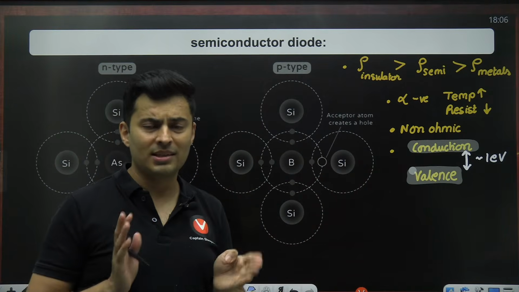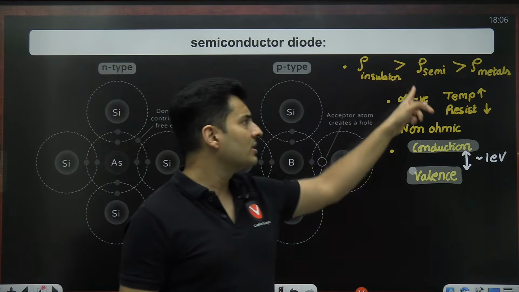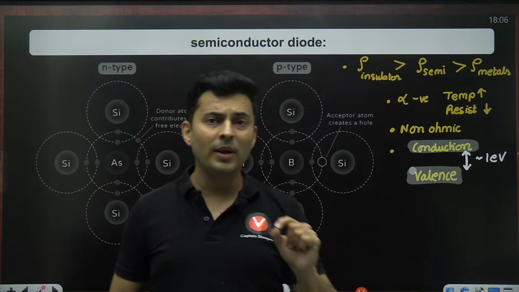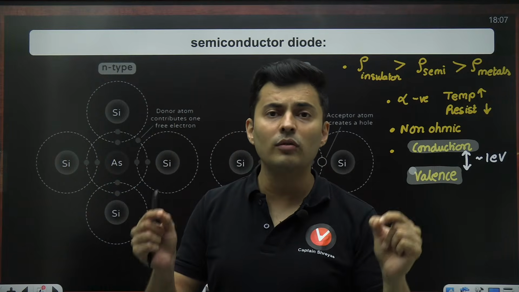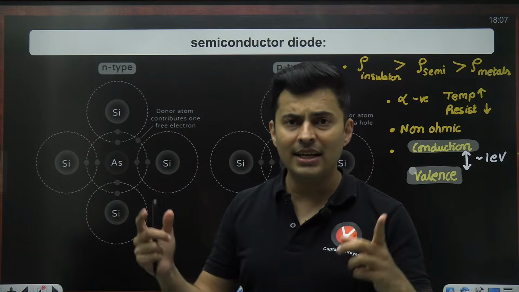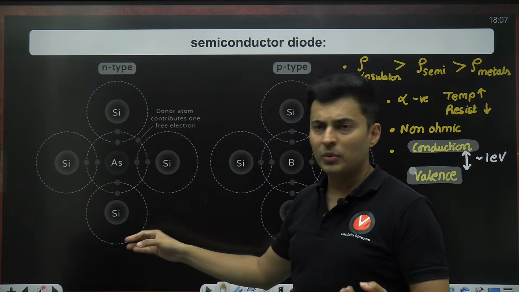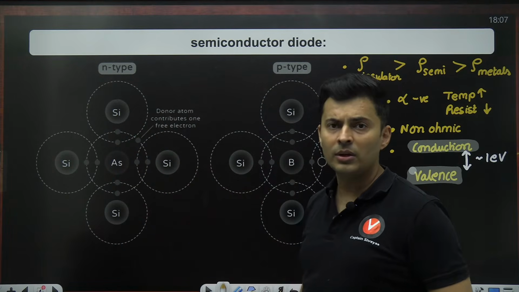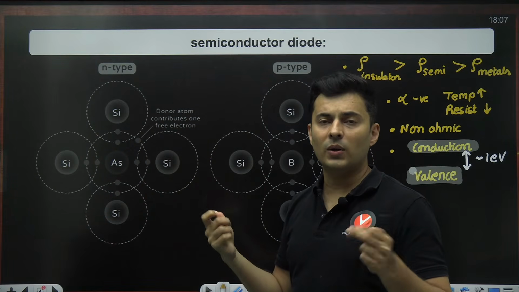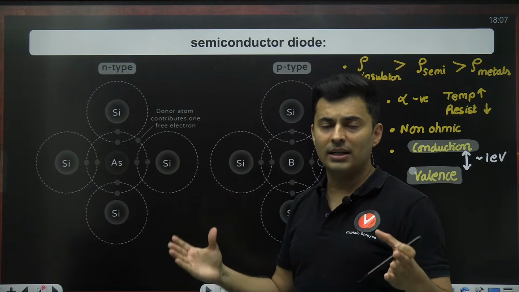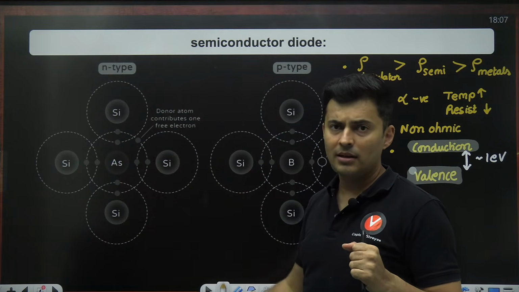Now that is a pure semiconductor, but you can increase this conductivity or reduce this resistivity by doping it, which is called an extrinsic semiconductor. And there are two ways by which you can dope it. One is where you add more electrons, like for example, arsenic in silicon, where those excess electrons act like donor electrons and are readily available for conduction. That is one way, that is called n-type semiconductor.